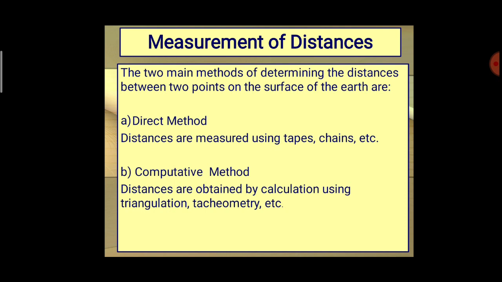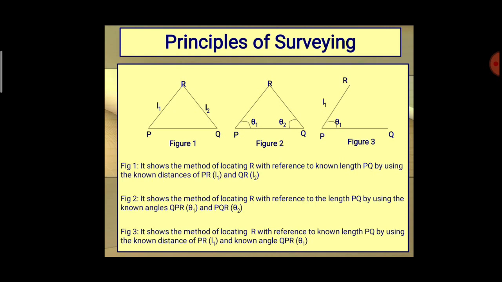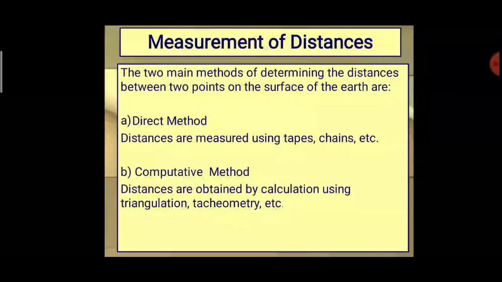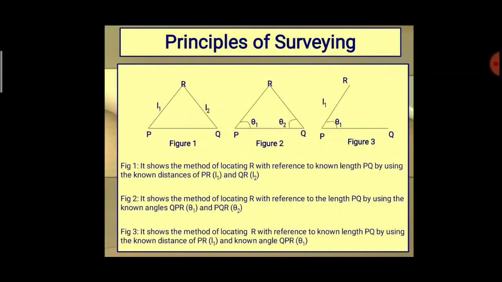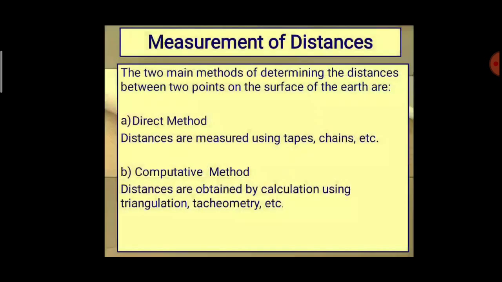There are 2 main methods of determining the distances between 2 points on the surface. From the previous slide, we are having PQ, PR and QR, all the lengths, but we need to measure the distance between the points P and Q, or maybe P and R. So how do we determine the distance between the 2 points?